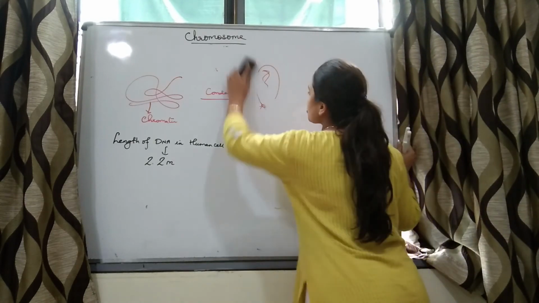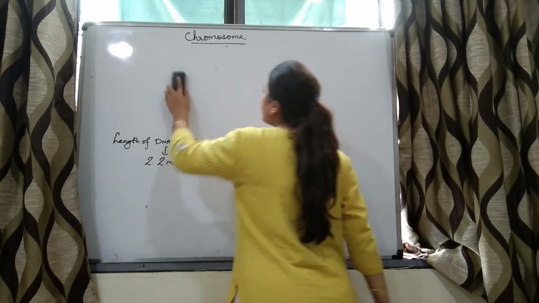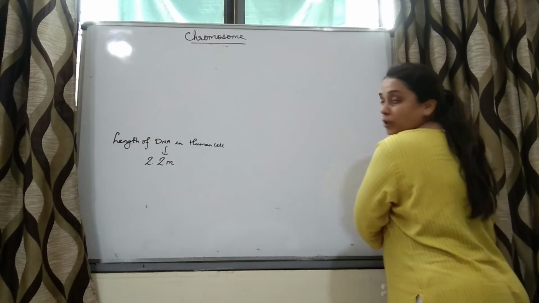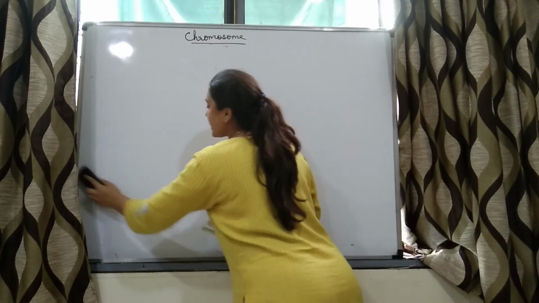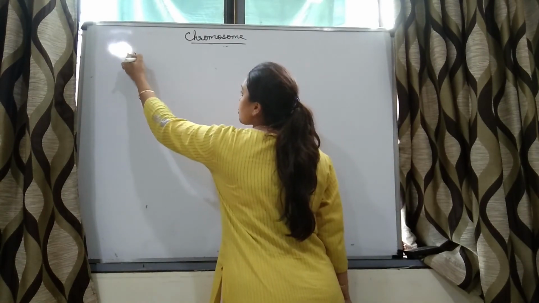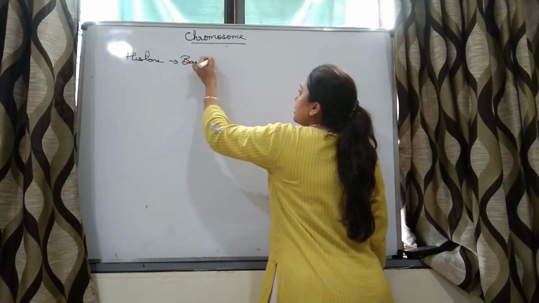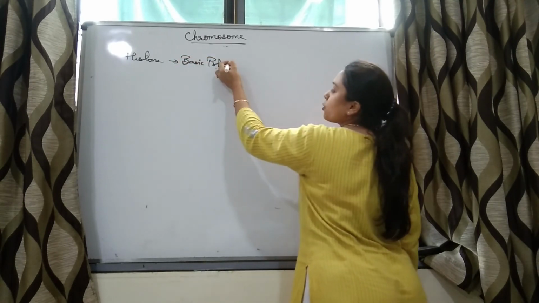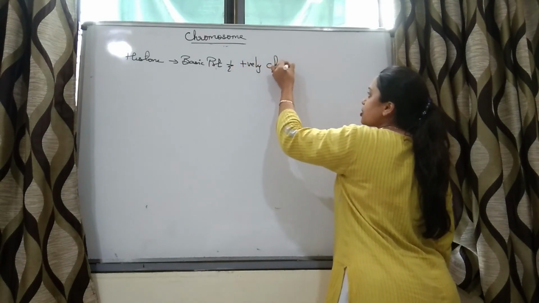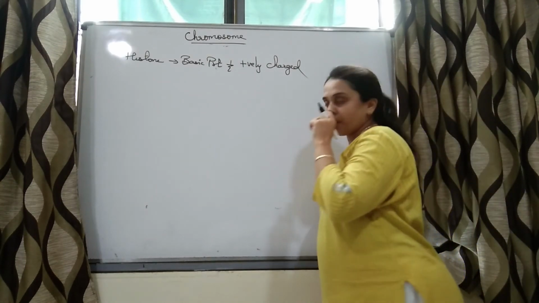So these histone proteins are positively charged and those are basic proteins.